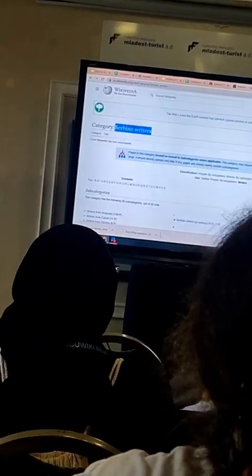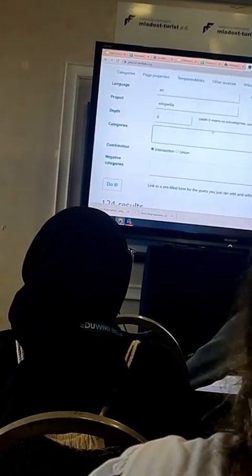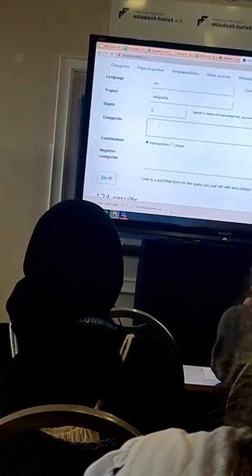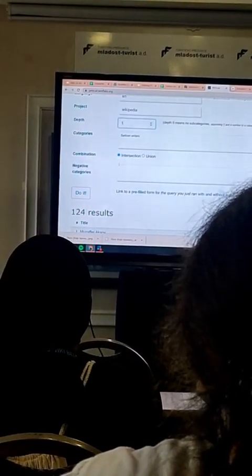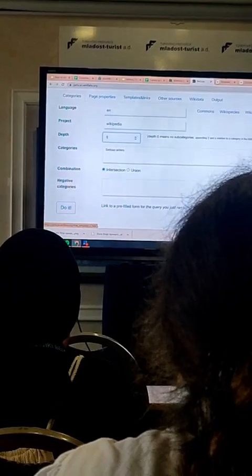Okay, because we don't have time, I'm sorry, I'm going to give this example. So I'm going to look for articles that need some maintenance. I choose the category Serbian writers in the English Wikipedia, and I just want the main category, or I can get into one of the subcategories, as you can see here. I'm going to remove the 5000 here.